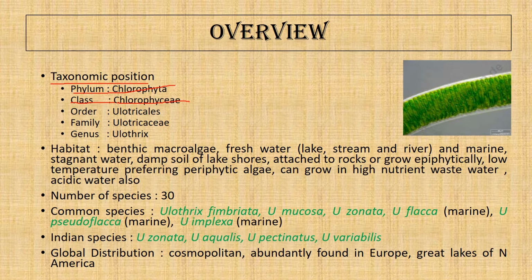The Chlorophyceae have a wide range of thallus organization, that is from unicellular to multicellular, from single cell to colonial or filamentous. They can be motile as well as non-motile. Order Eulotrichales.